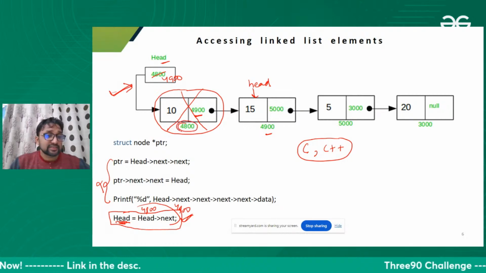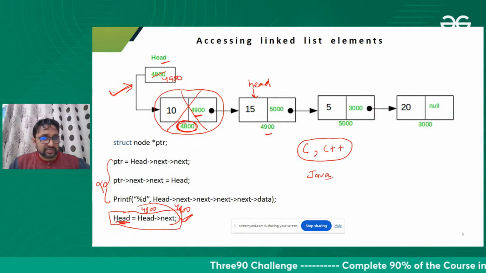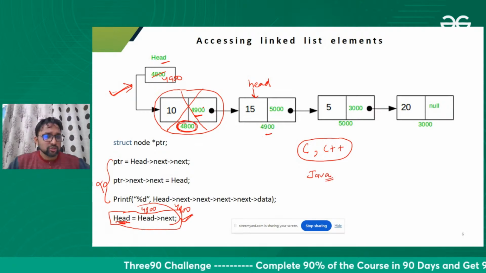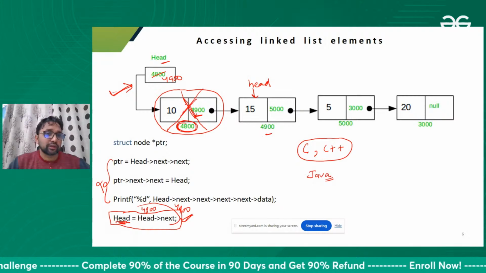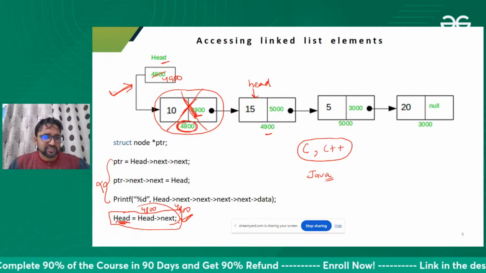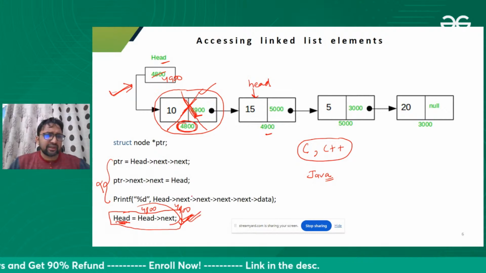But in the case of Java, we have garbage collection. So we do not need to delete this node separately. Just one statement will work to delete the first node. That's it.